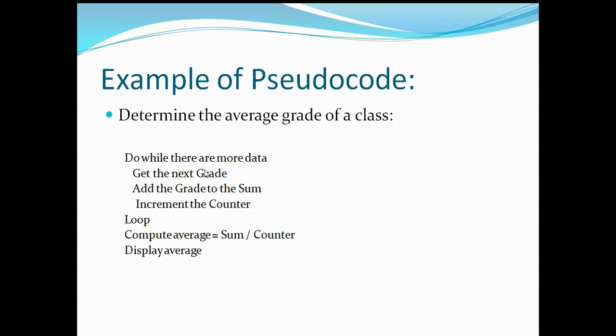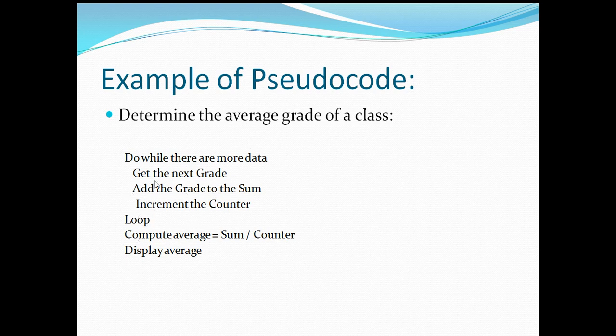So if you have more data, then you get the next grade, and then add the grade to the existing sum of your grades. You should add the newly fetched grade, and then increment the counter. And then you proceed to see if there is more data or not. And this is in the loop.